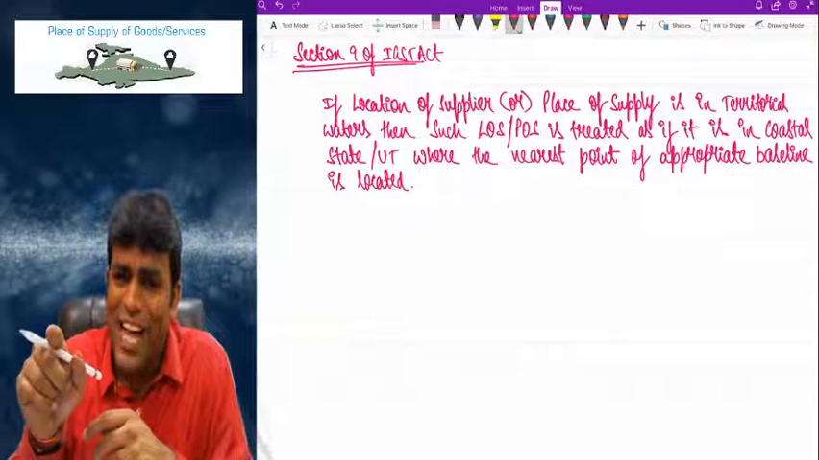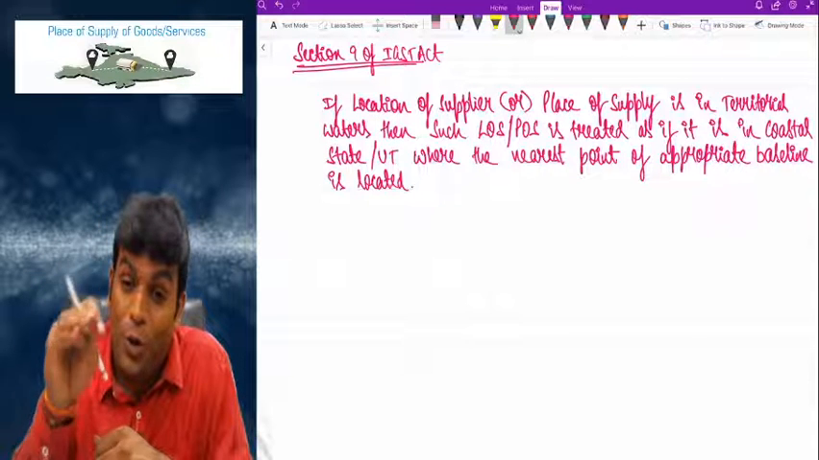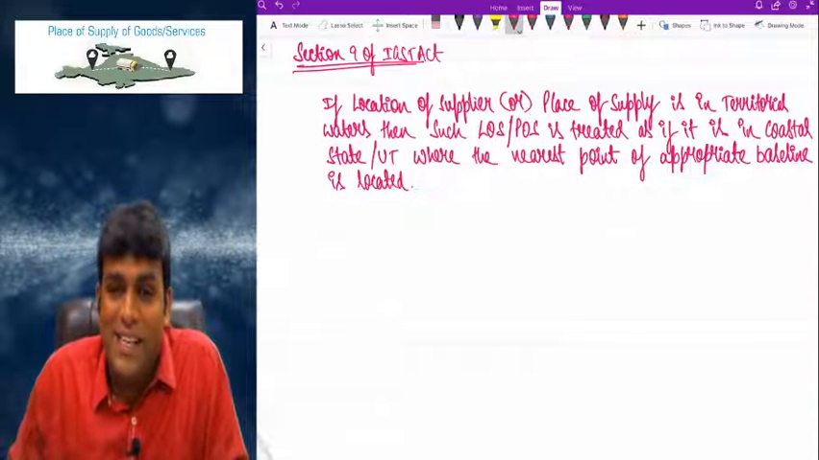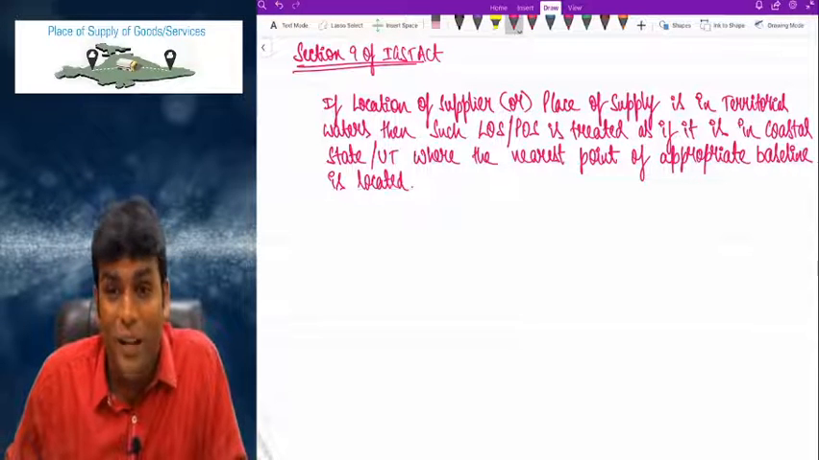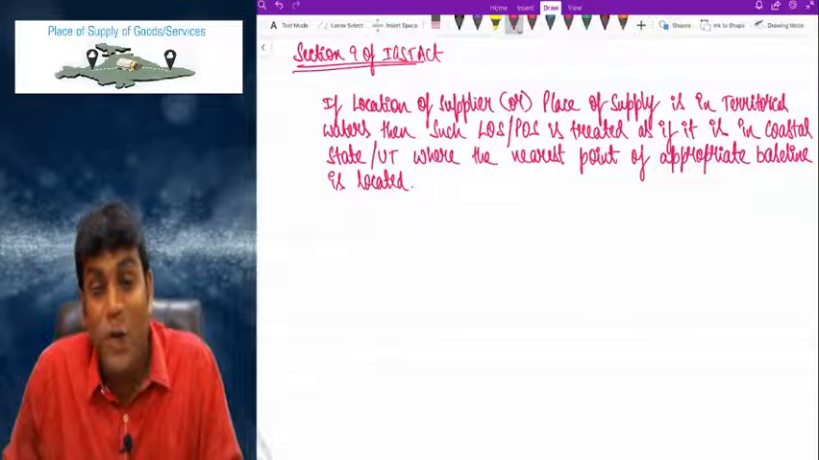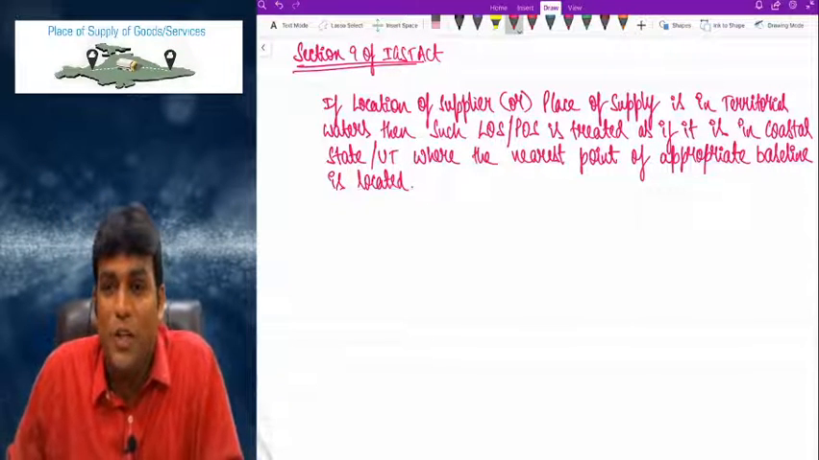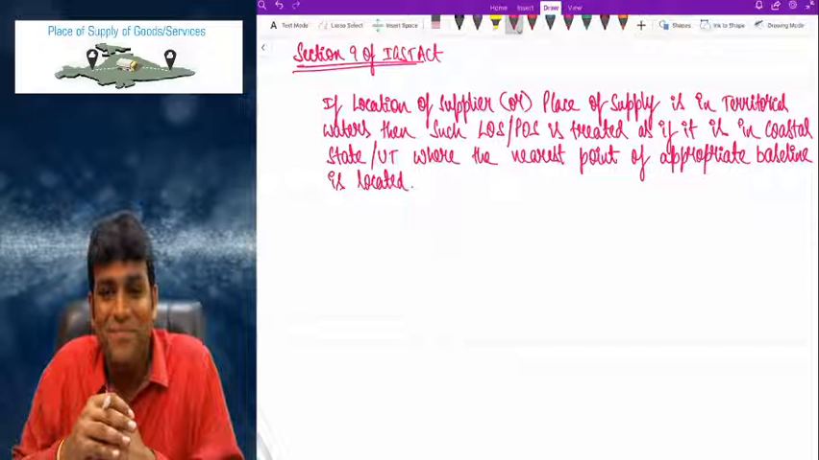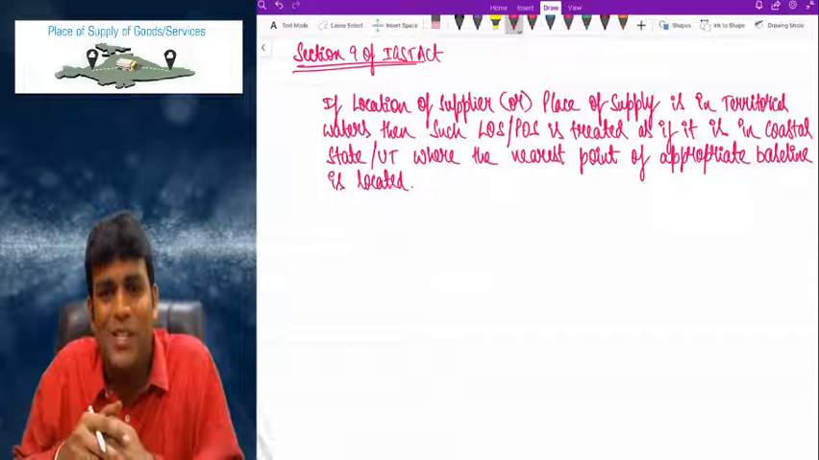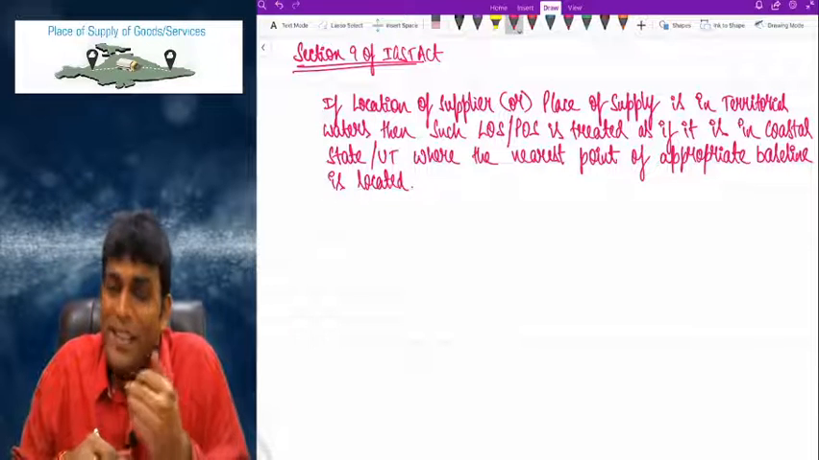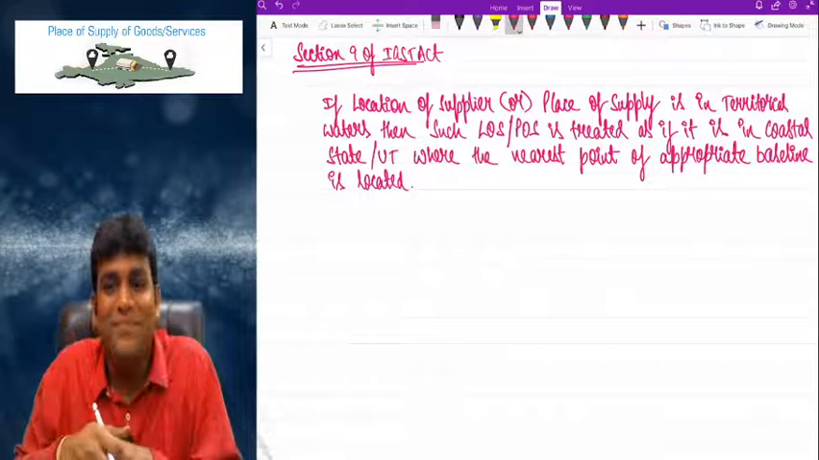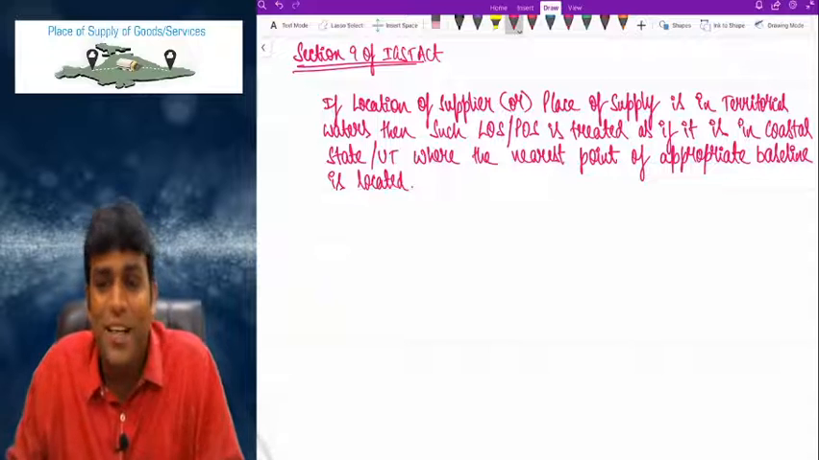So now this language is not new. This language I taught you already in the chapter called registration, where I clearly told you that if a person is engaged in making supplies in territorial waters, he should obtain registration in the coastal state or UT, where the nearest point of appropriate baseline is located. So whichever state is closest, that state will be considered. Baseline is nothing but the line where the land is over and the water begins. That is called baseline. Clear, right? Very good.